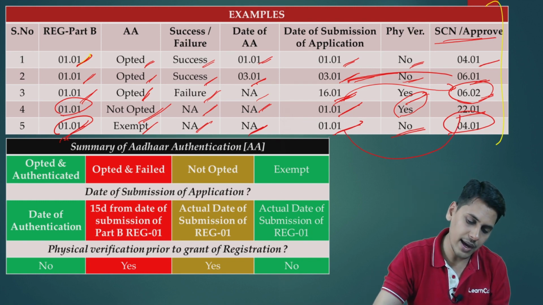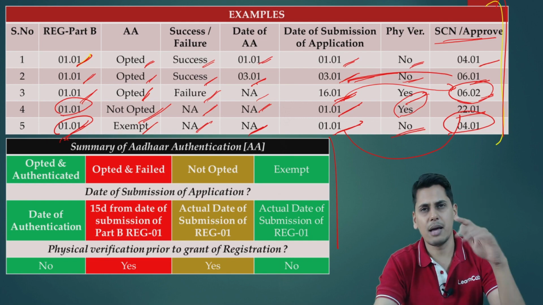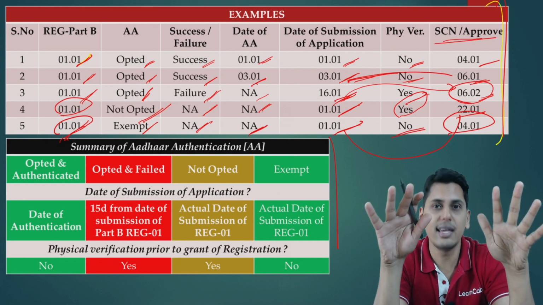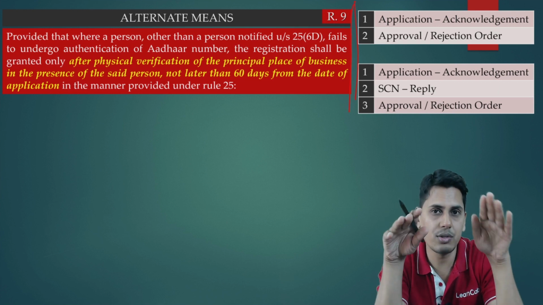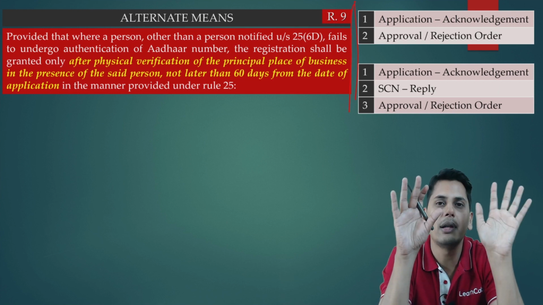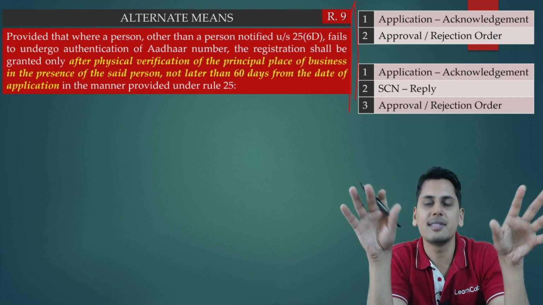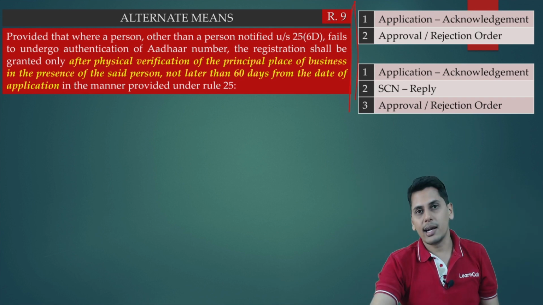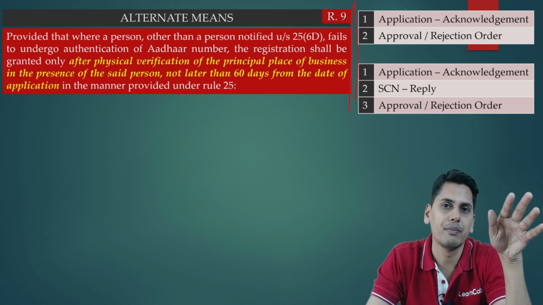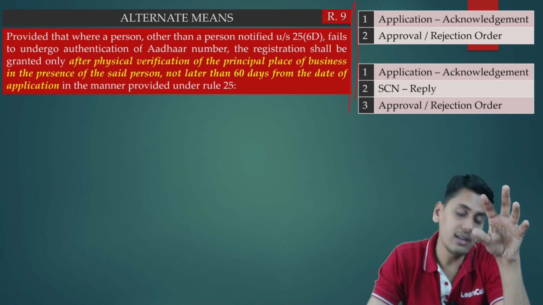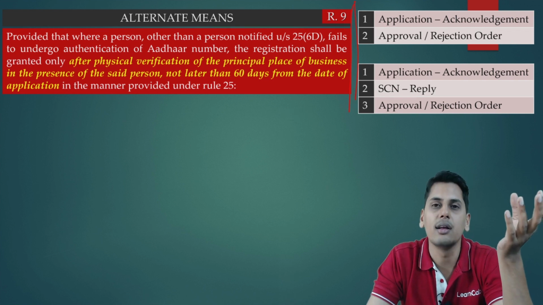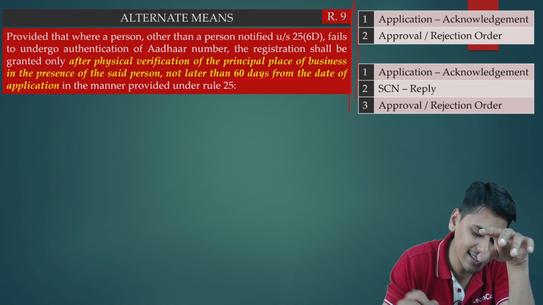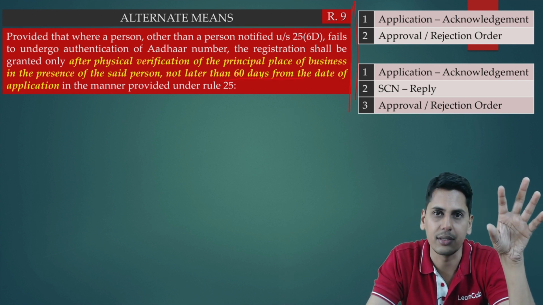I am sure friends, by now, by this chart and by these examples, the concept has been synced in your mind. So this is the amendment which we have discussed. So we are closing partly again at this moment. Why did we start all of these discussions? All of these discussions were started because prior to amendment, wherever physical verification had to be done, that had to be done within a period of 60 days from the date of application.